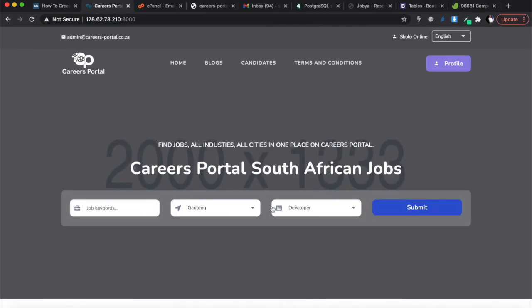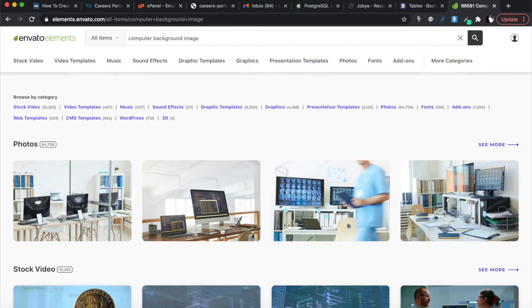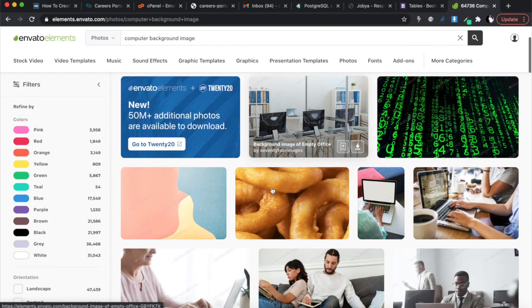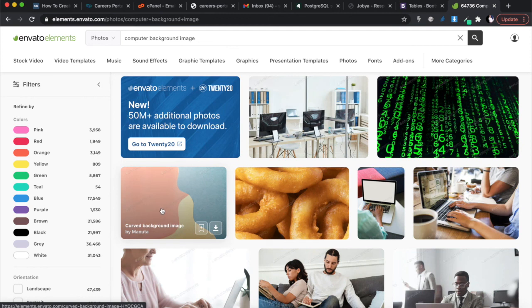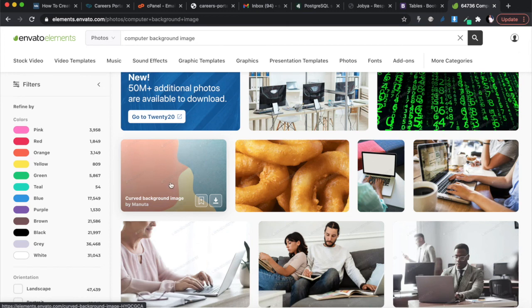Okay, and here are the good features of a good background image. You don't want an image that has too much happening. So if I click to see more over there, you don't want an image that has a lot of things happening. Something like this makes for a good background image because it's not very busy, so you can still put stuff on the front while keeping the niceness